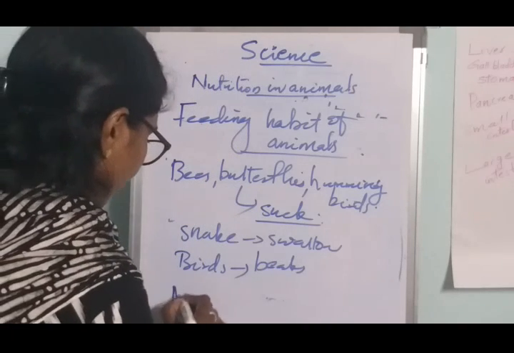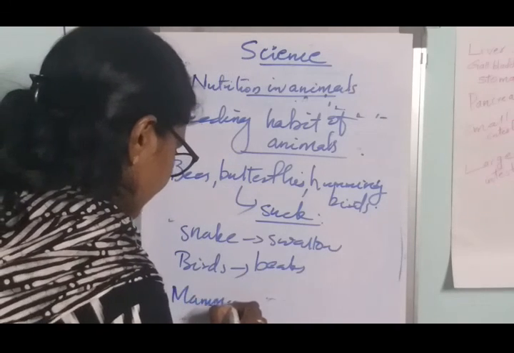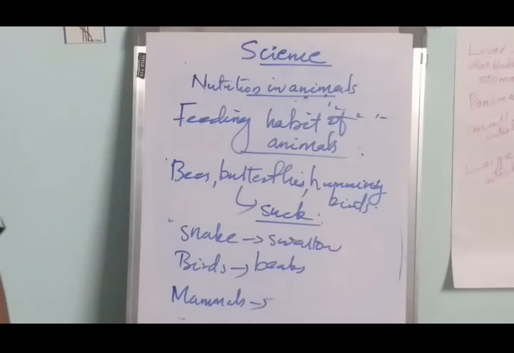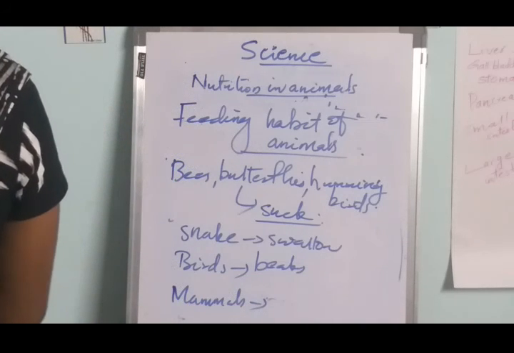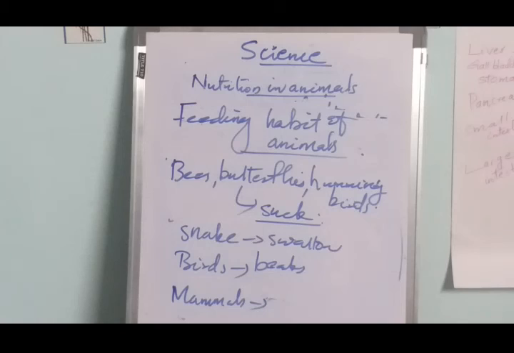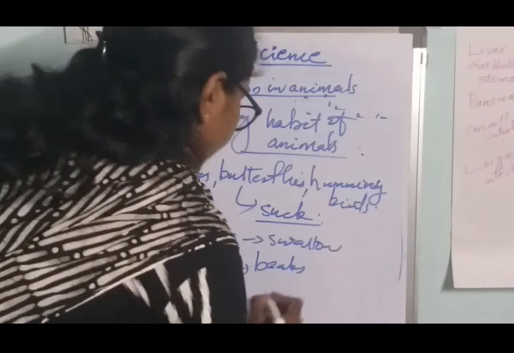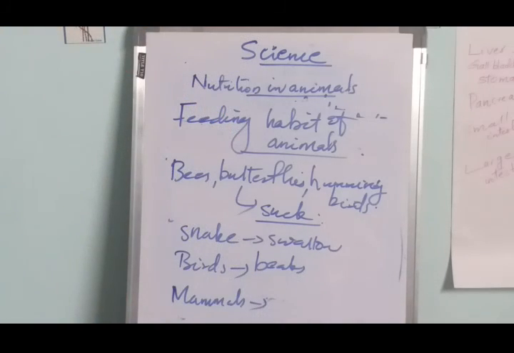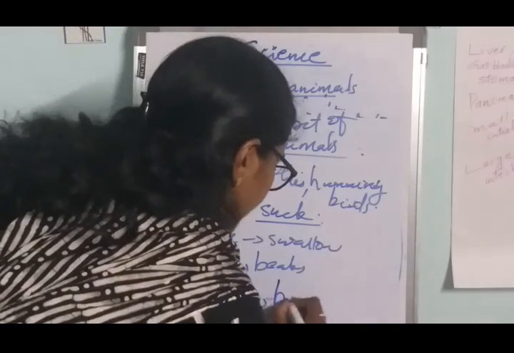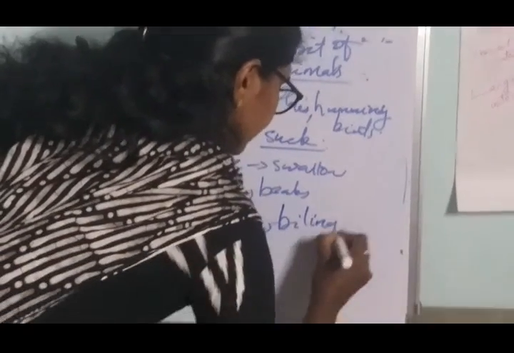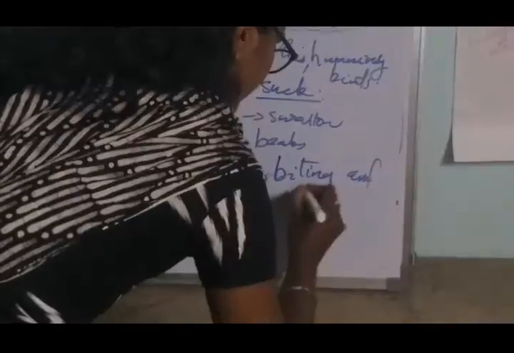Then in the case of mammals, you know mammals have teeth. With the help of teeth, they bite and chew food. Teeth help in biting and chewing food.